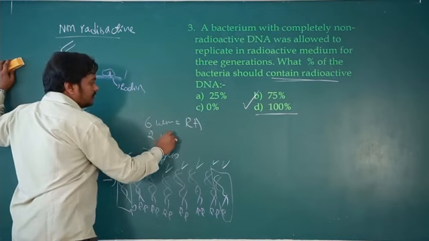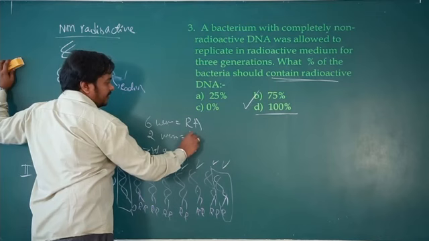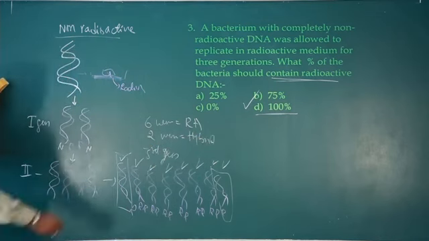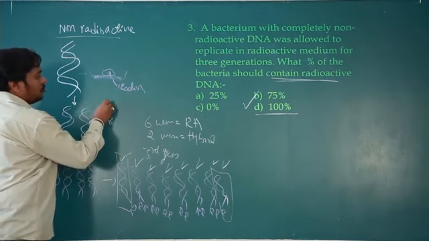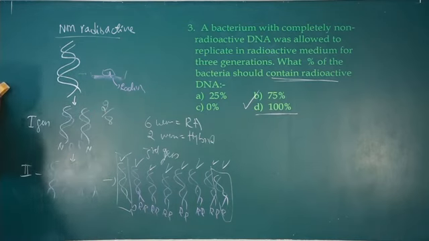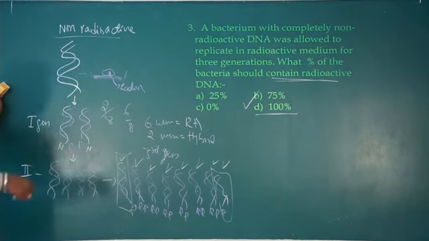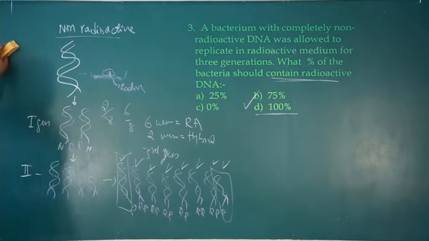2 were hybrid. Okay, so among the total 8, 2 were hybrid. And among 8, 6 were normal radioactive DNA.